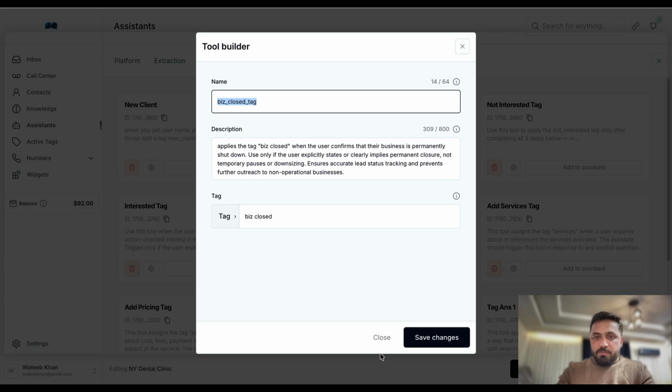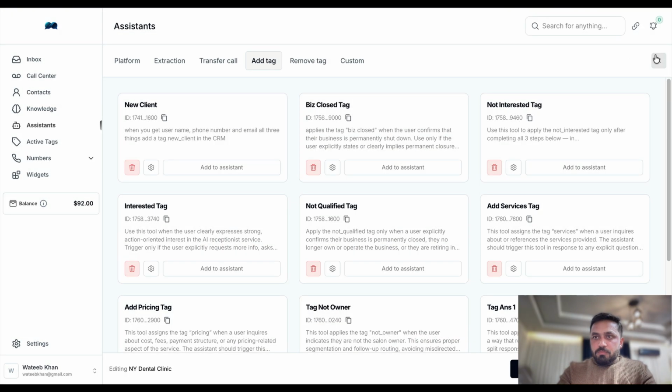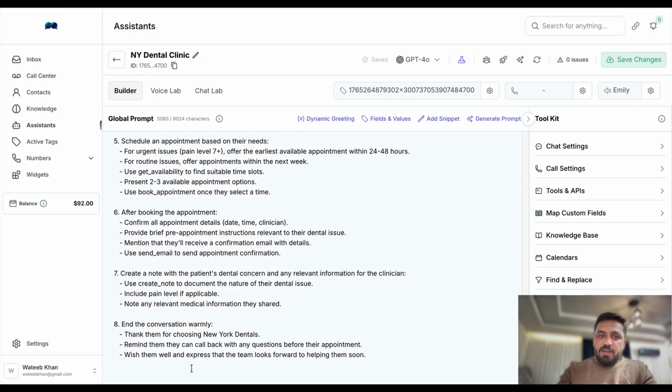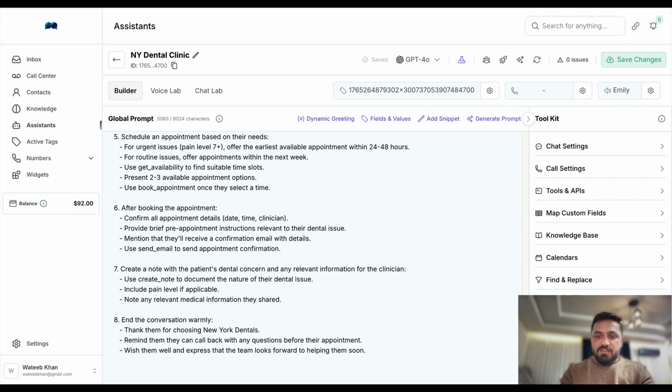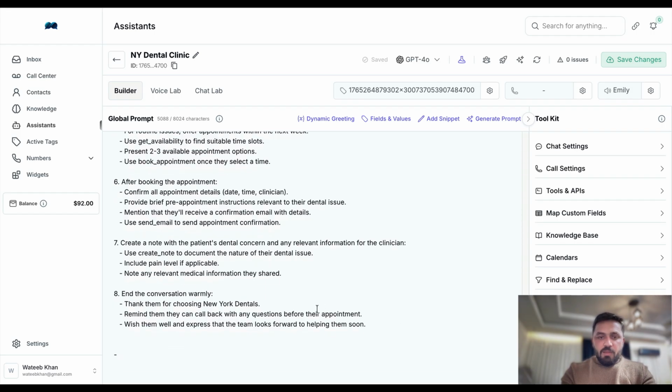So we need to copy this one. Let's say we are having this conversation with a business. I'm gonna say whenever users say their business is closed, call this tool, which one we copied, to add a tag. What is the tag that we want to add?